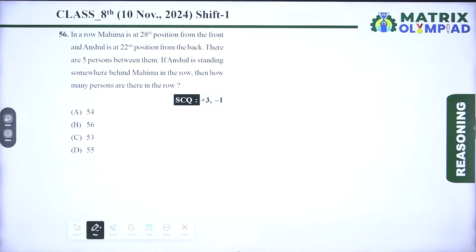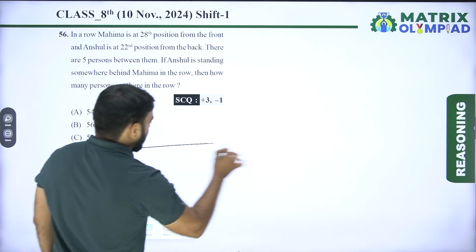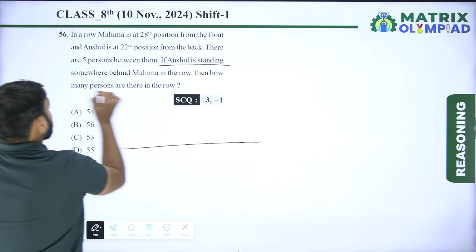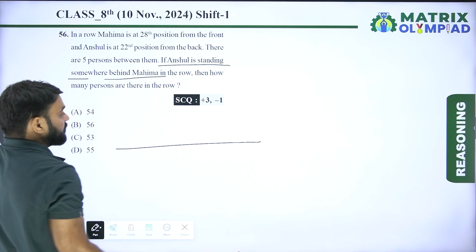So now next question is question number 56. In a row, Mahima is at 28th position from the front. Anshul is at 22nd position from the back. There are 5 persons between them. If Anshul is standing somewhere behind Mahima in the row, then how many persons are there in the row? So in a row, Anshul is standing somewhere behind Mahima.